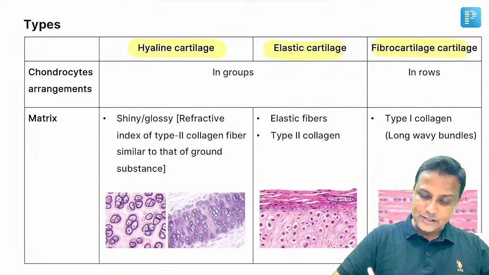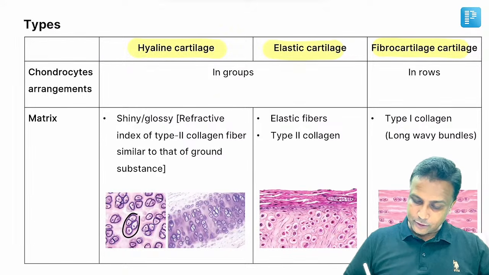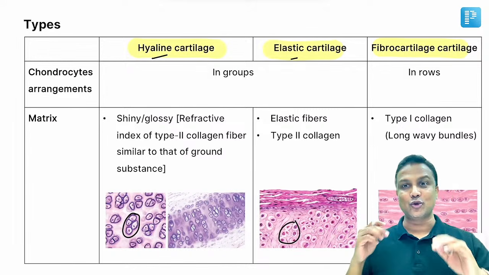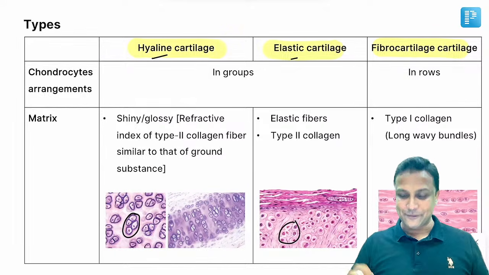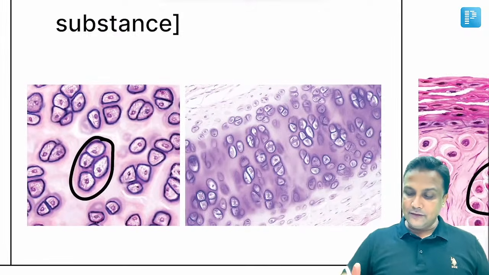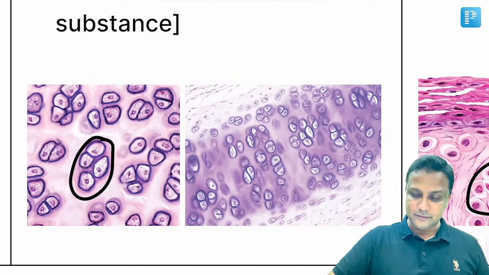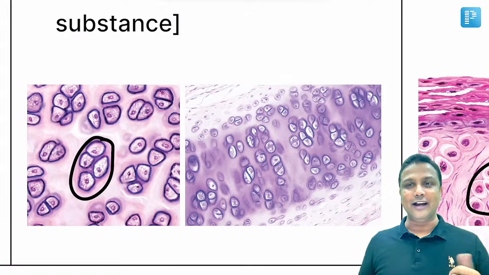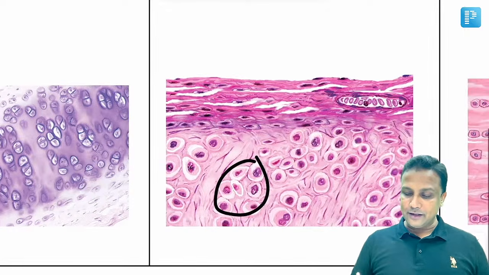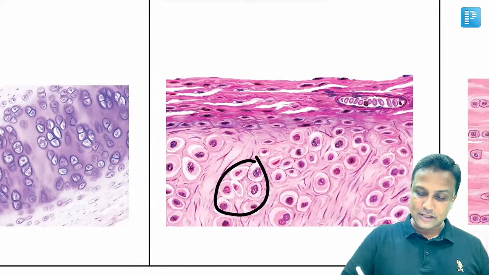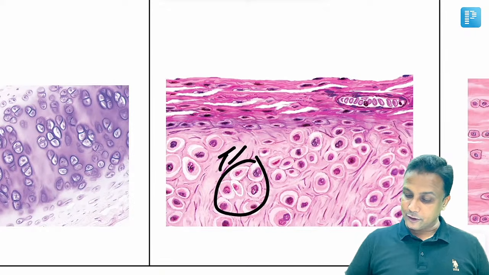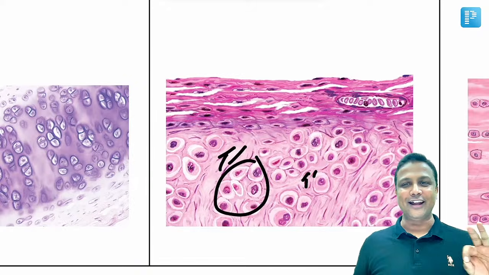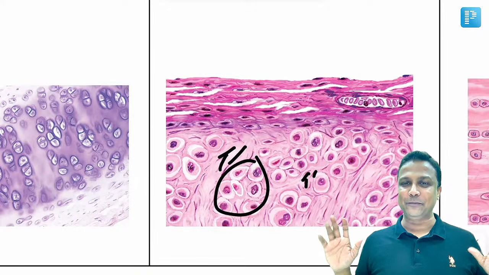Cells, the chondrocytes will be in groups. The chondrocytes are actually in groups in elastic cartilage as well as hyaline cartilage. Oh my god, sir हम differentiate कैसे करेंगे? Look at the matrix. If the matrix is very much clear, transparent like a glass, glass का ही नाम है हाइलोस, हाइलाइन होगा. अगर मैट्रिक्स में यहाँ पर आपको फाइबर नजर आएंगे, you are able to see these branched fibers here right now, many of them, that is elastic fibers, that is nothing but elastic cartilage. खलास, इस तरीके से आप इसको आइडेंटिफाई करोगे.